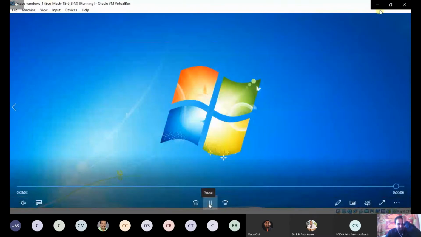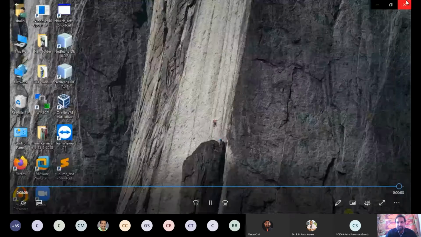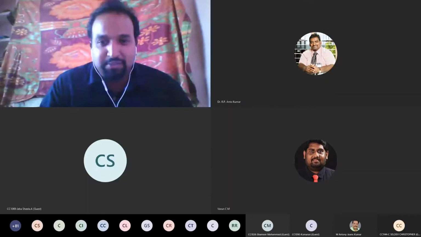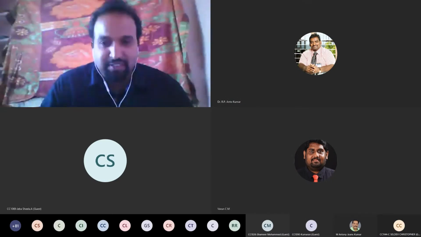So I hope all of you understand this. Now we are moving to how to create an appliance, how to create an appliance by using VirtualBox.